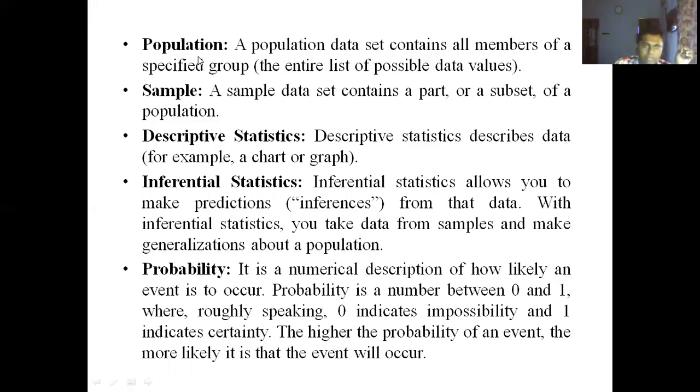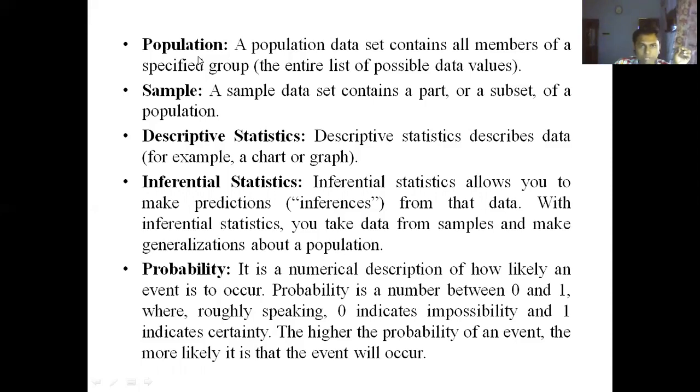Here you can see that we have included the part on chi-square distribution. The distribution of the chi-square statistic is called chi-square distribution.